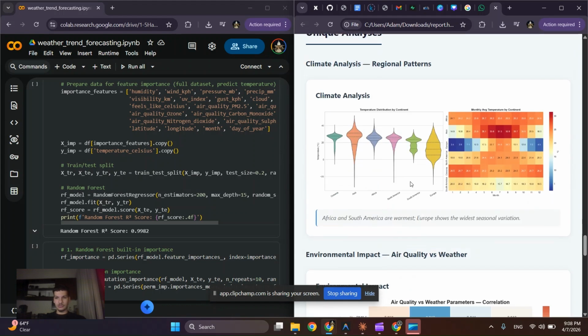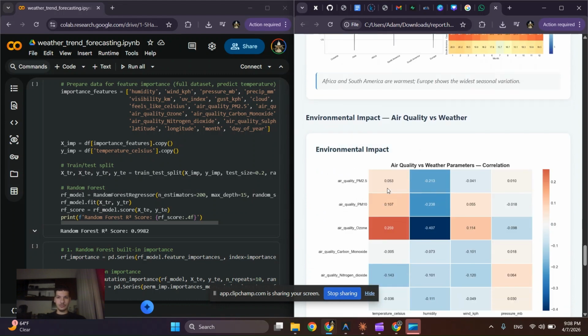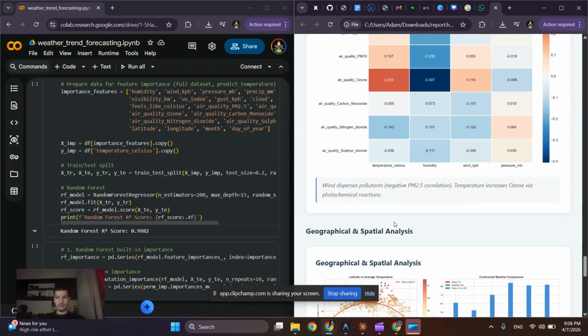I also did a little bit of regional patterns dependent on the continents. For example, Africa and South America were the warmest, while Europe had the widest seasonal variation. And also the environmental impact of air quality versus the weather. Basically, I found that wind disperses pollutants and temperature increases the ozone via photochemical reactions.